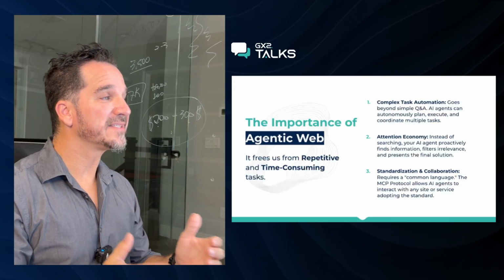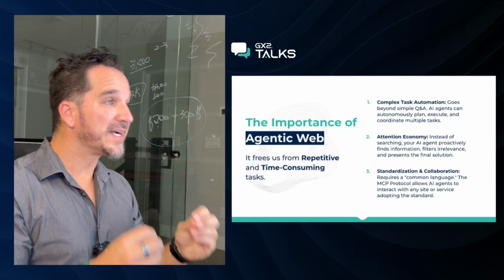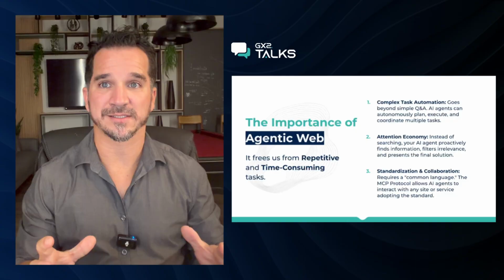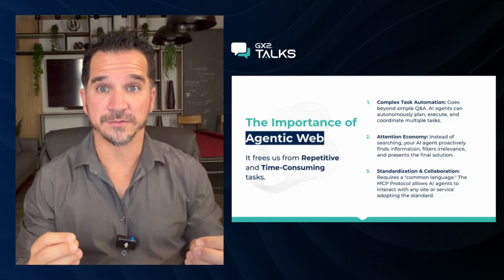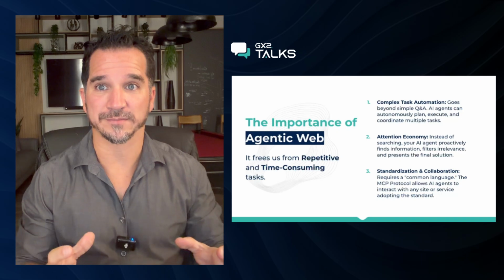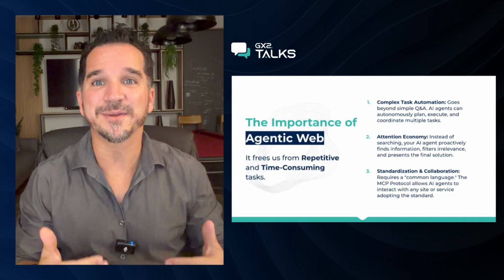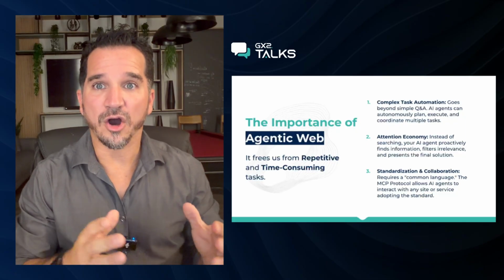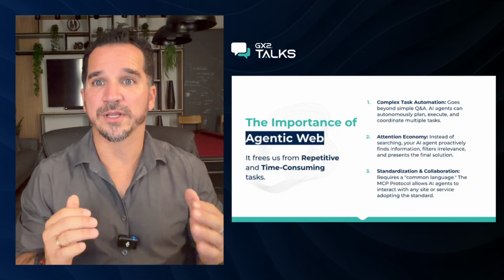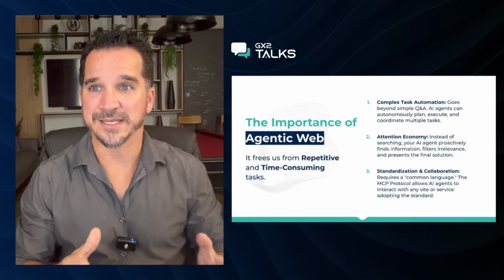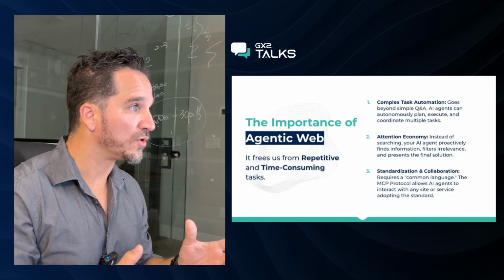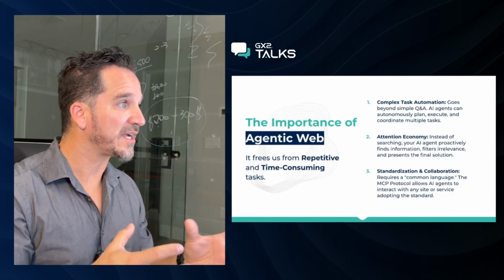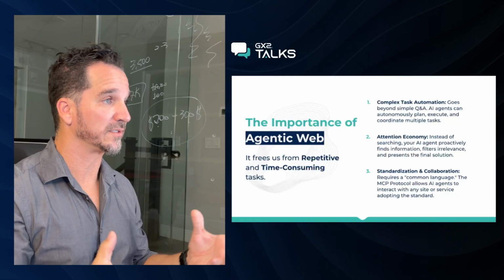And why is this the future? Because it frees us from boring and repetitive tasks. It's not just simple automation, it's complex task automation. It gives us back our time and attention. For this to work, all the agents need a common language, a standard way to interact. And this is the MCP protocol. This allows AI agents to interact with any site or service adopting the standard.